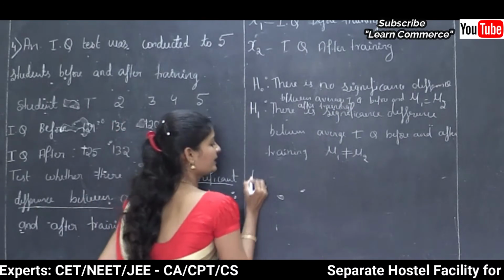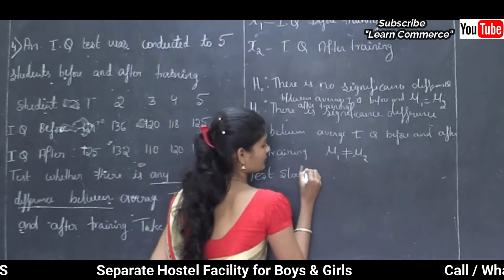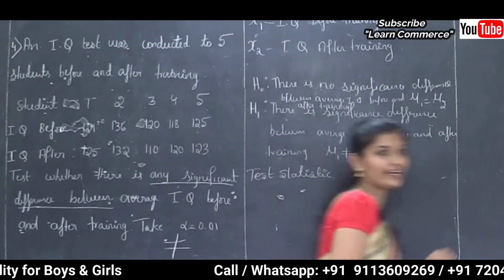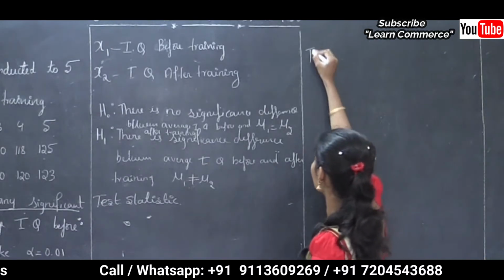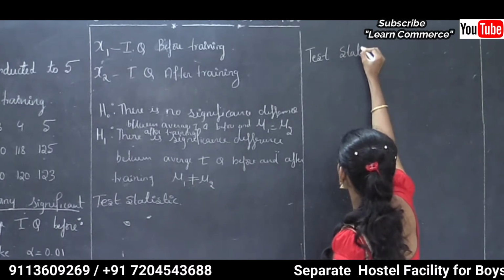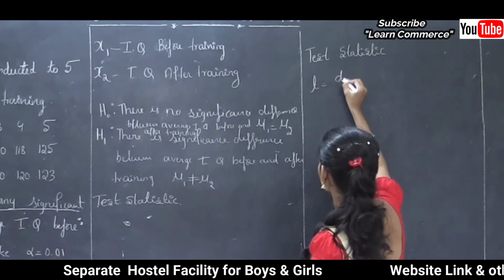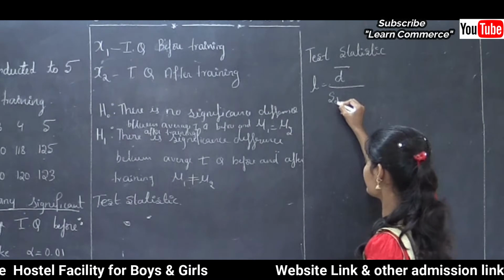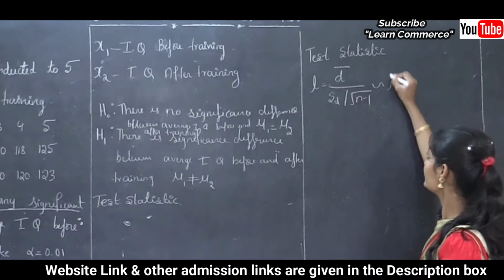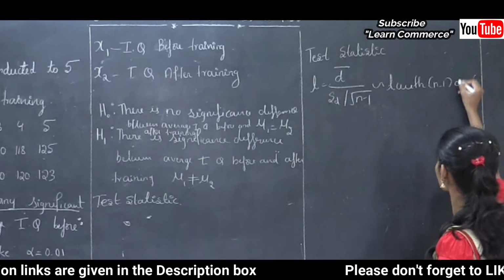Next, step 3 is test statistic. I will write here: test statistic is T is equal to D bar divided by SD divided by square root of n minus 1, which follows T distribution with n minus 1 degrees of freedom.